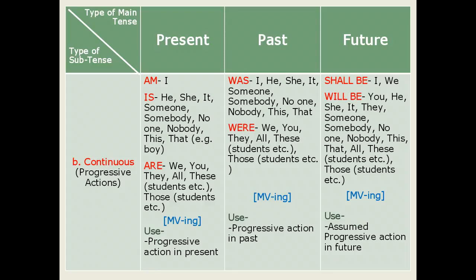After this, let us move ahead for the second continuous tense, that is past continuous tense. In past continuous tense, we use was and were as the supporting verbs.